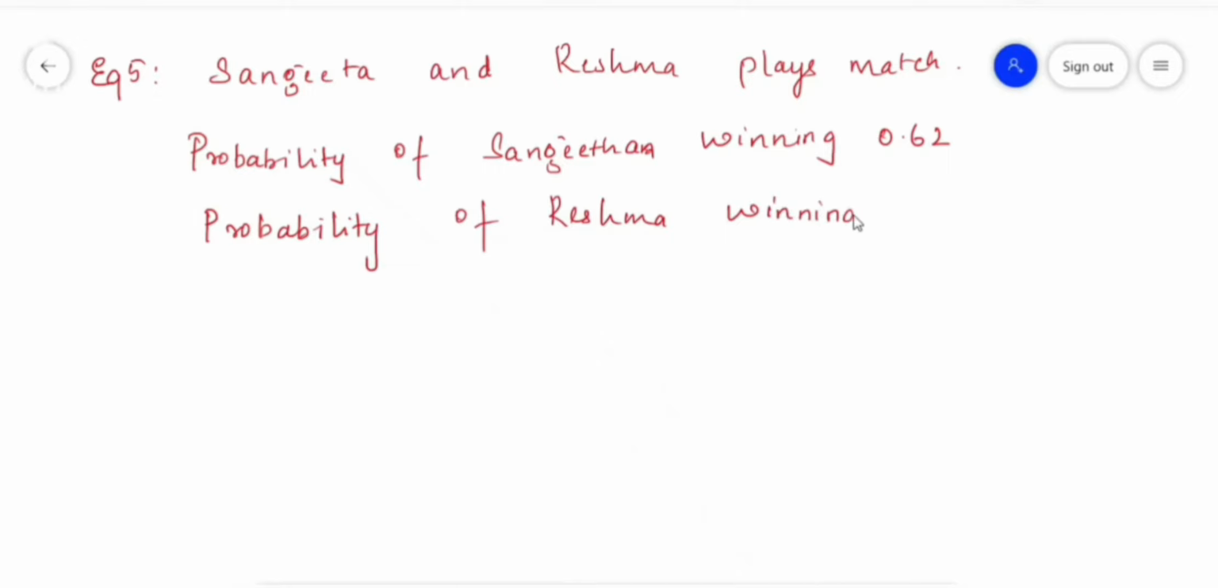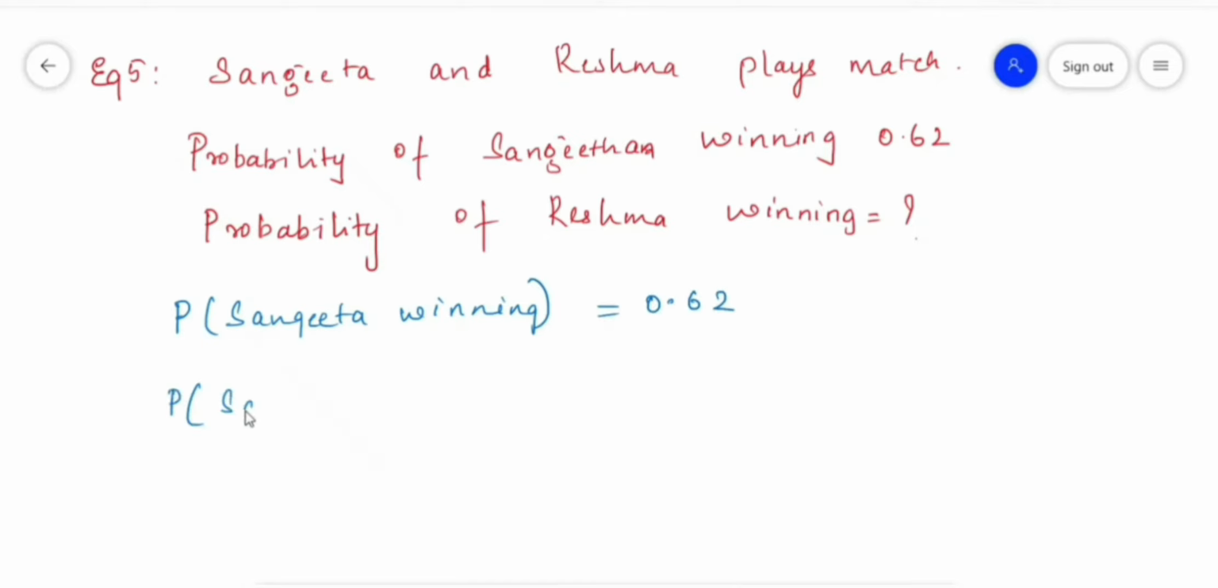So this is a complementary event. When will Reshma win the match? When Sangeeta doesn't win the match. So find the probability of Sangeeta not winning the match. That will give you the probability of Reshma winning the match. The given thing is the probability of Sangeeta winning, which is 0.62.